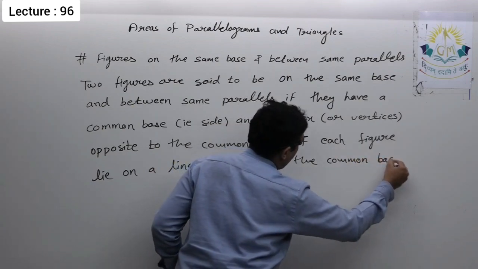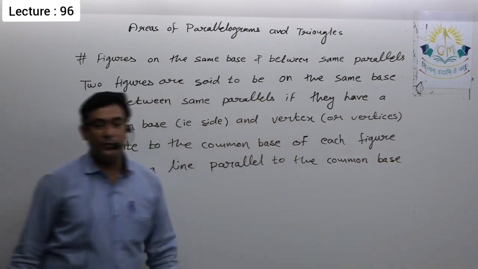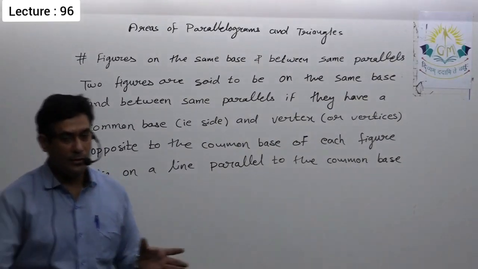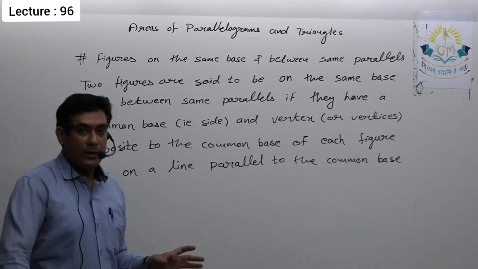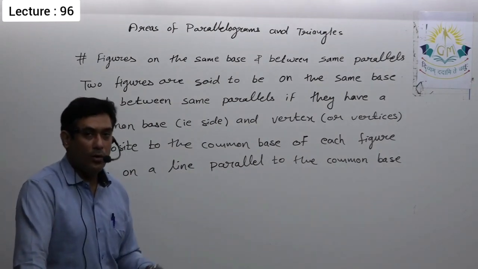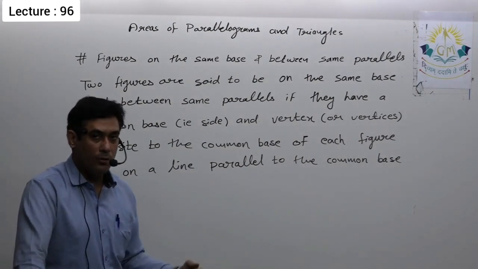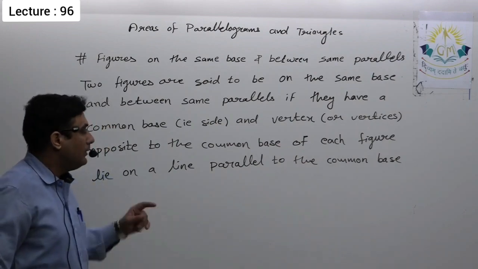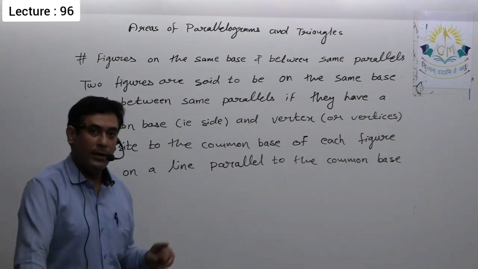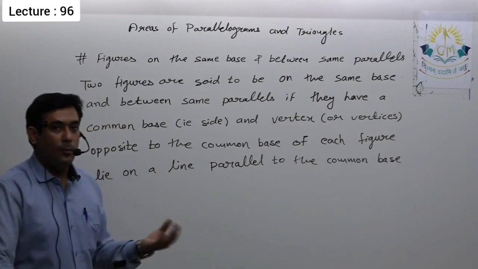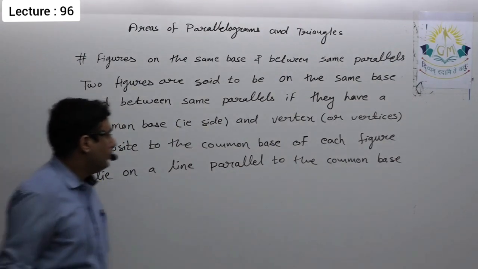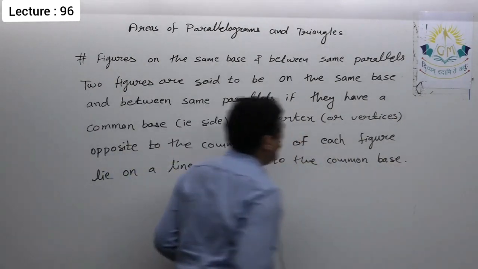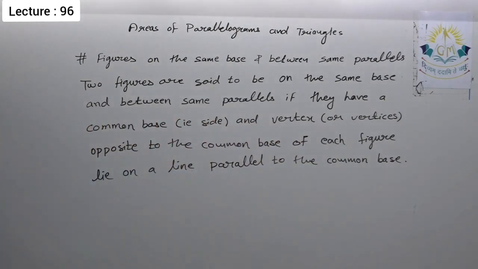Okay, so two things you have to check. First of all, whether they have a common base, that is, whether they have a common side or not. If they have a common side, then you have to check that the remaining vertex or vertices of all the figures must be first of all on the same line, and that line must be parallel to the common base. So note it down, then we'll proceed further.